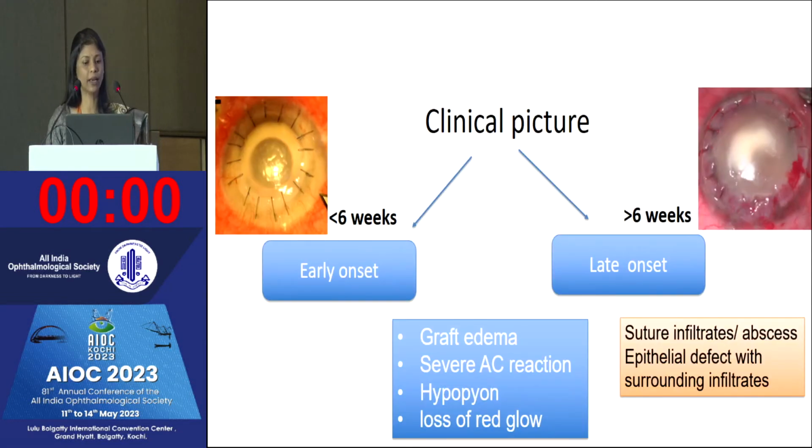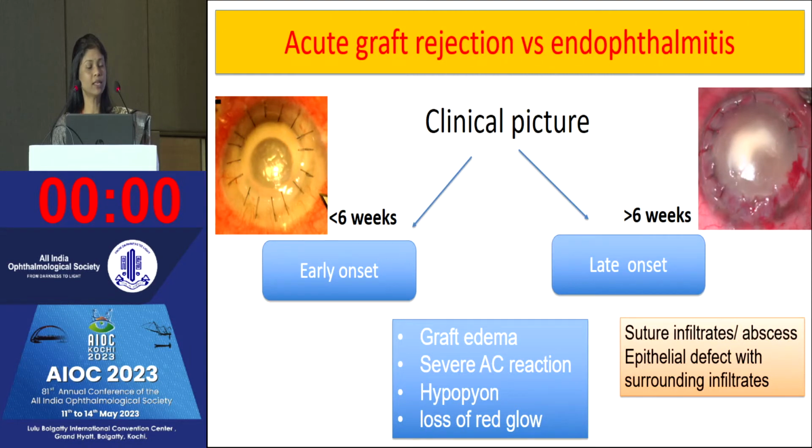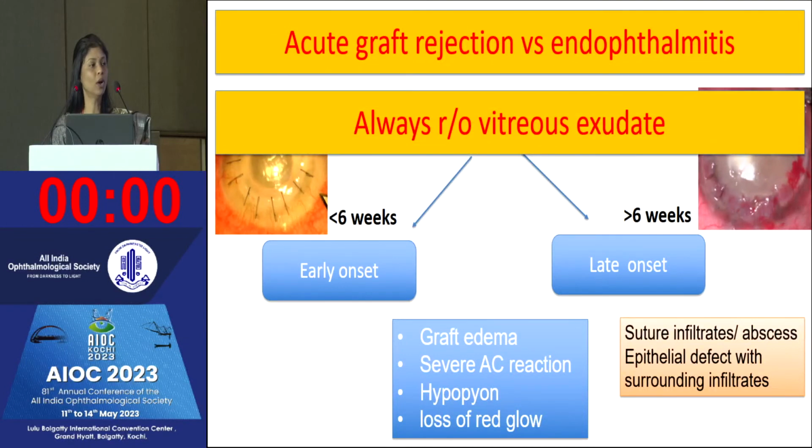As far as the clinical picture is concerned, these patients can present within 6 weeks or more than 6 weeks. Both will have a similar picture: graft edema, severe AC reaction, hypopyon, and loss of red glow. But the important point is to always try to differentiate acute graft rejection from endophthalmitis, because both of these entities will present the same at the time of presentation.